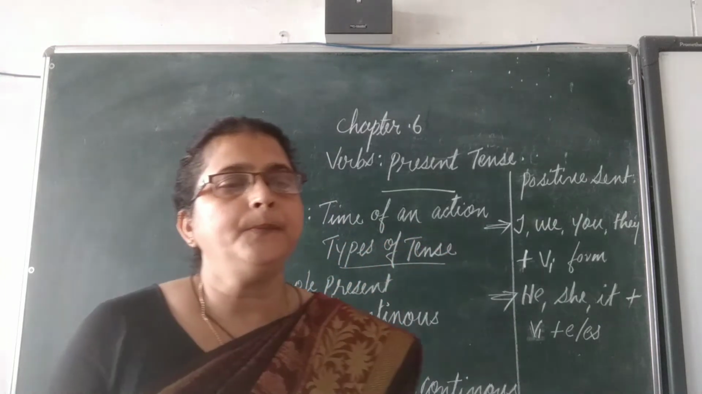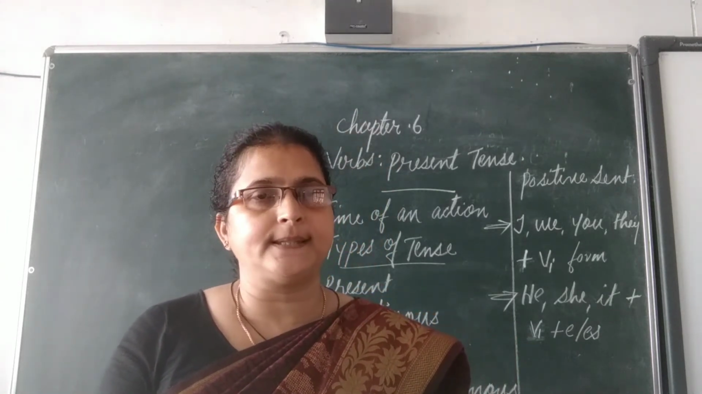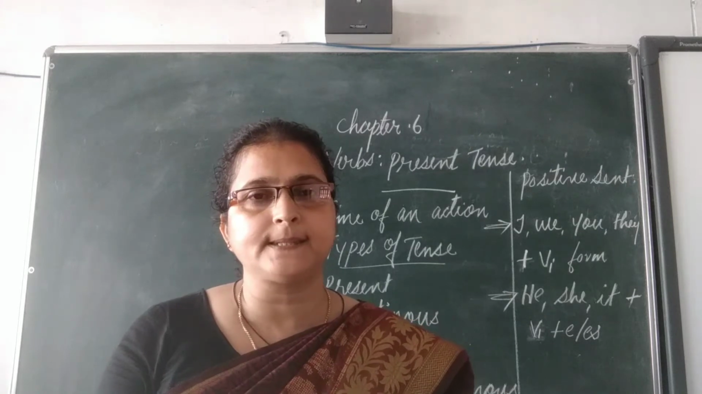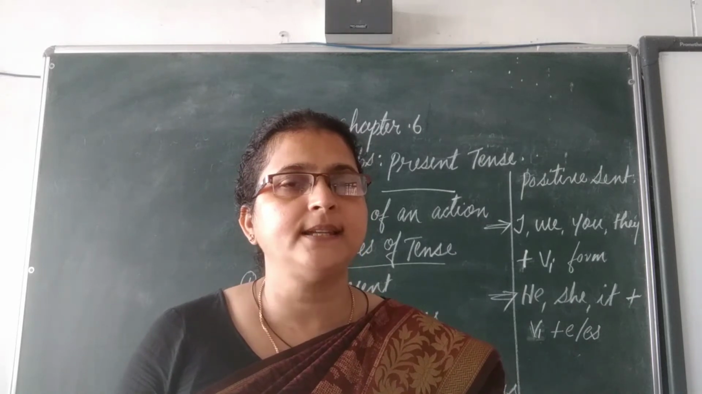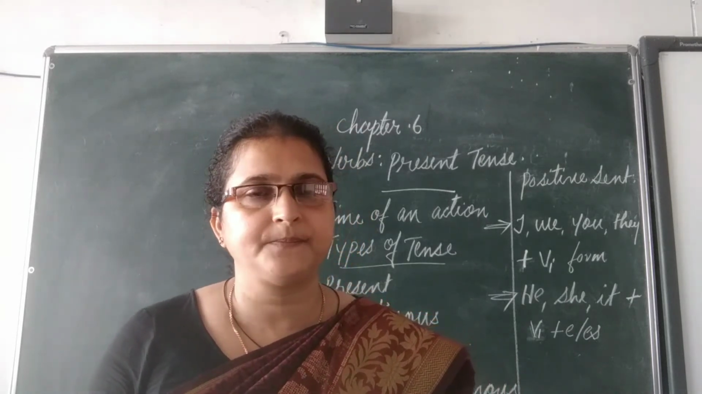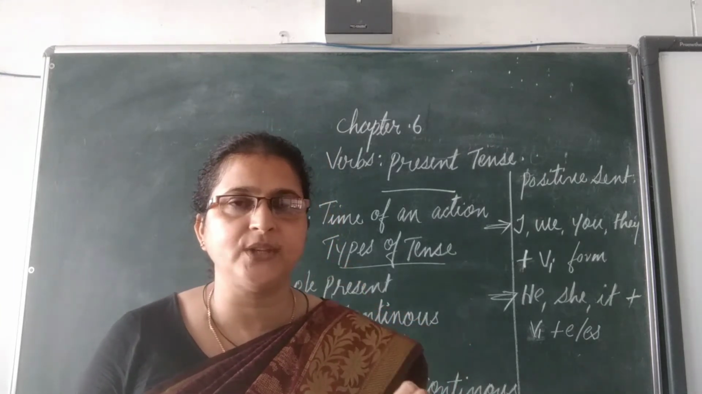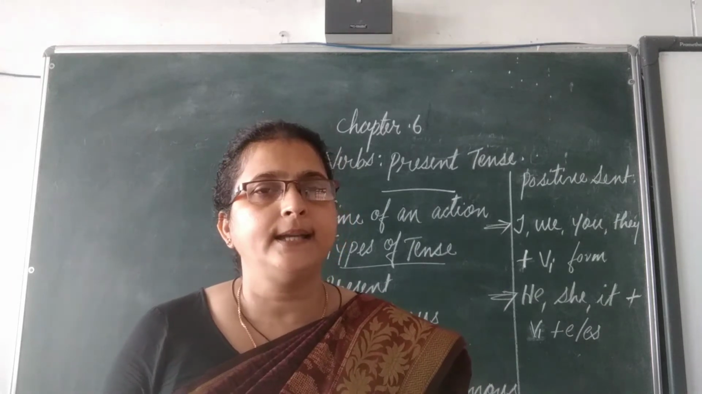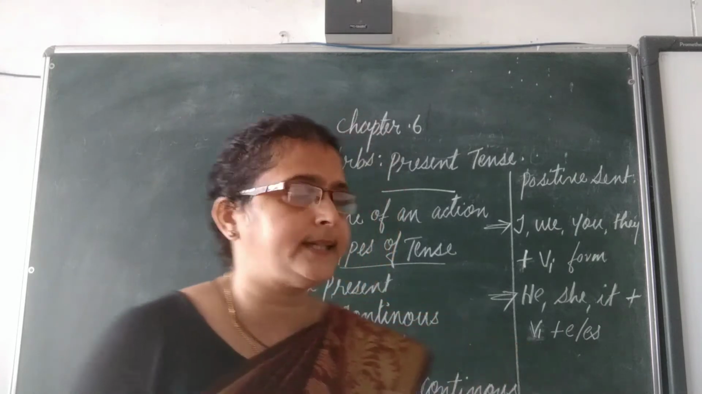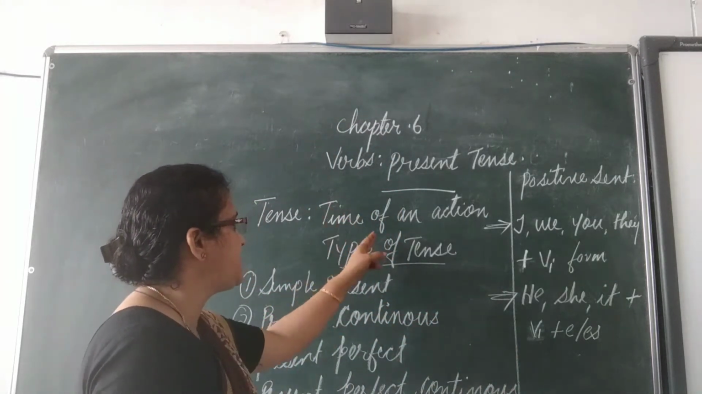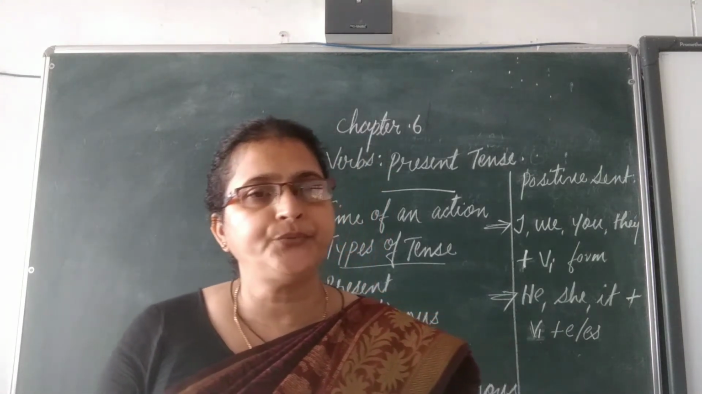Okay. So, there are three types of tenses. What are the three types of tenses? Present tense, past tense, and future tense. So what are the three types of tenses? First one is present tense, second is past tense, and the third one is the future tense. So tense denotes the time of an action, and the types of tenses are present tense, past tense, and future tense.